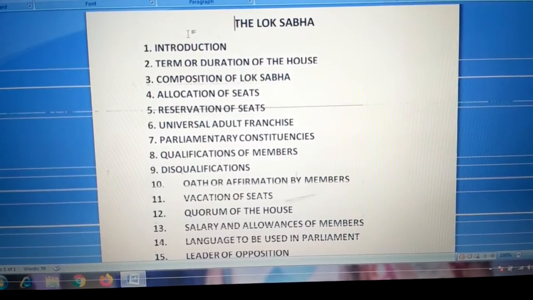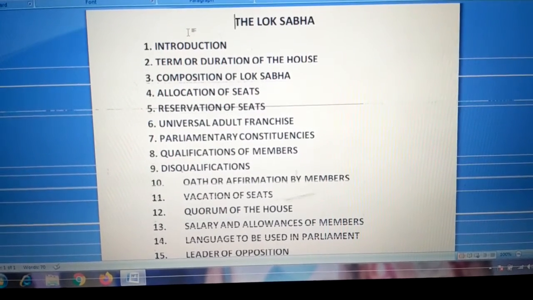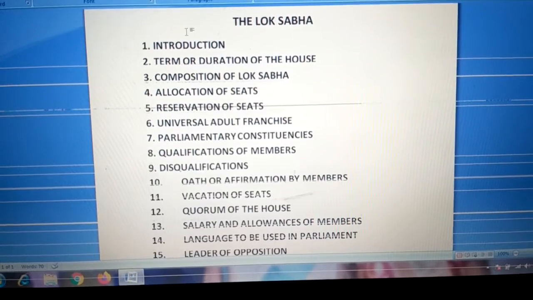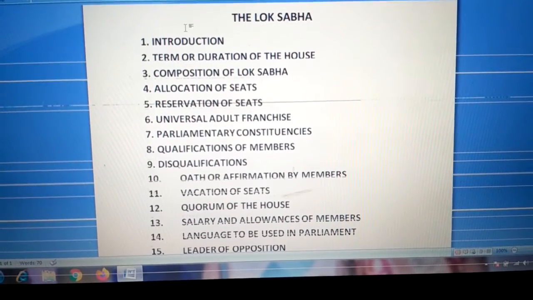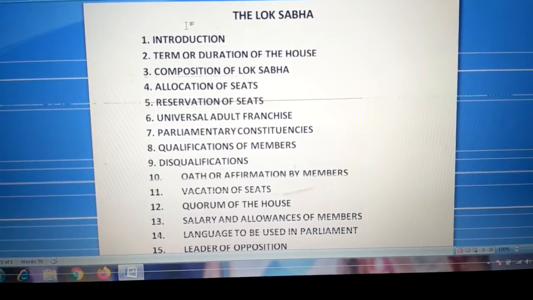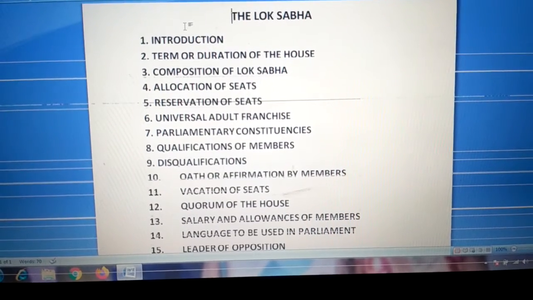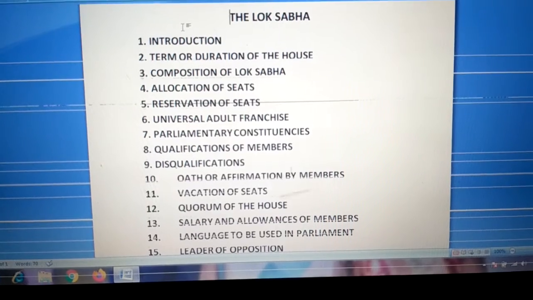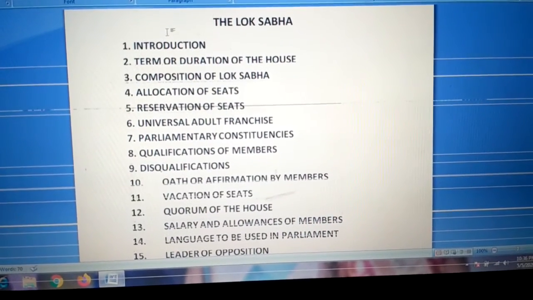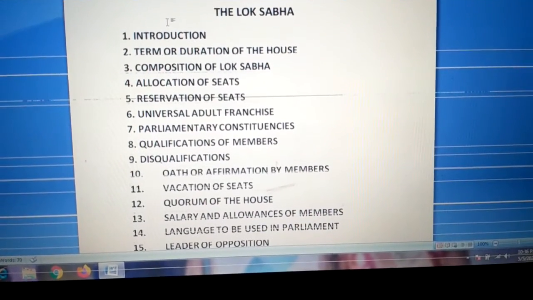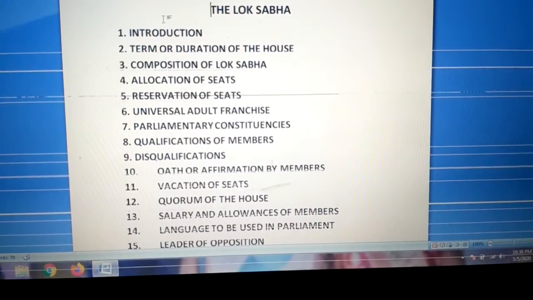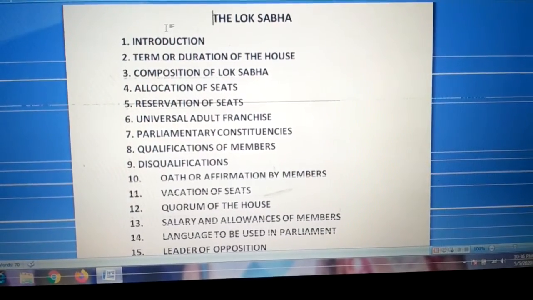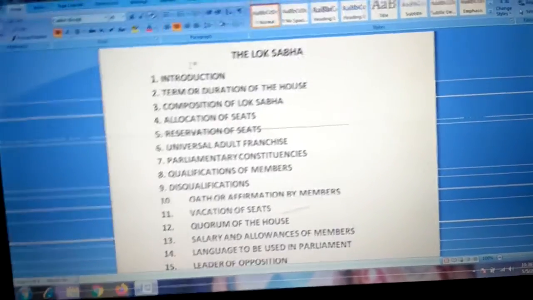Okay. So out of 552, 530 members can represent the states. So in our Union government, in our central government, 552 total members can be there.